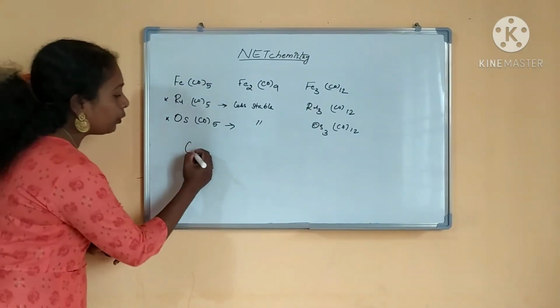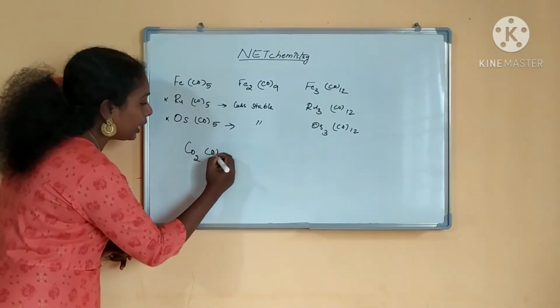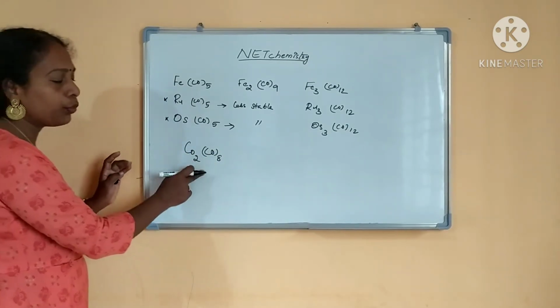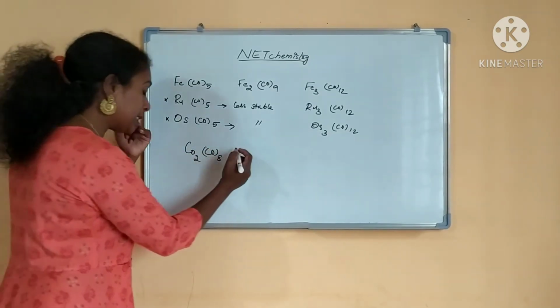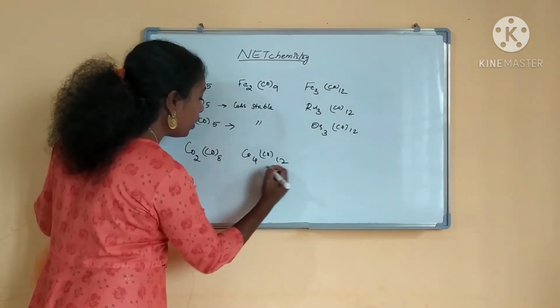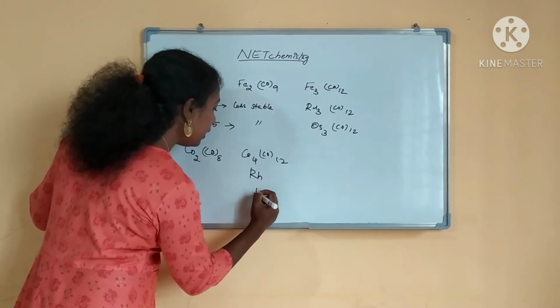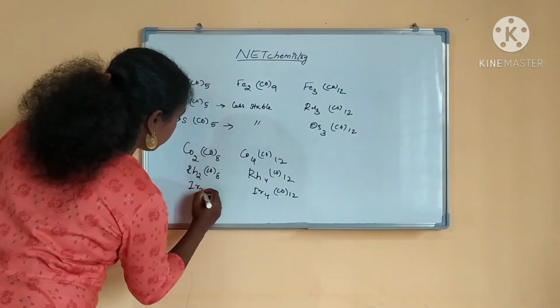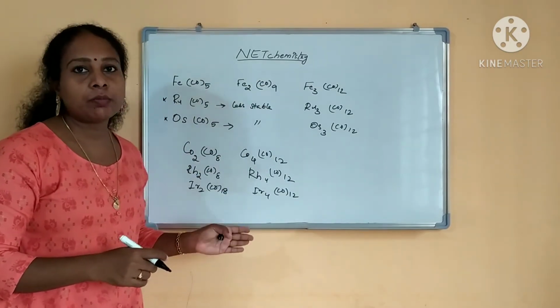We will see, you have heard Co2(CO)8 will form, right? Co2(CO)8, this is very important. We will see how the structure will be. And the next one in this cobalt group, Co4(CO)12 will form for cobalt, rhodium and iridium, right? So this is the way metal carbonyls are forming.